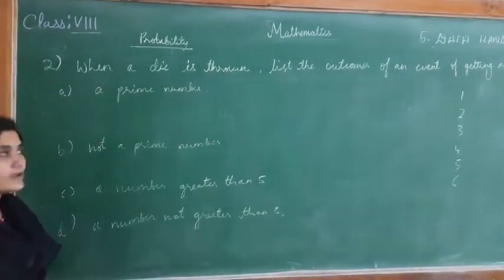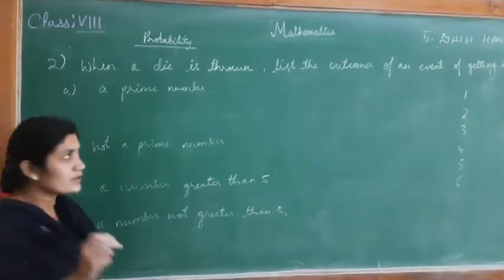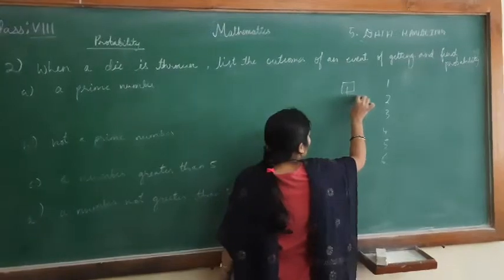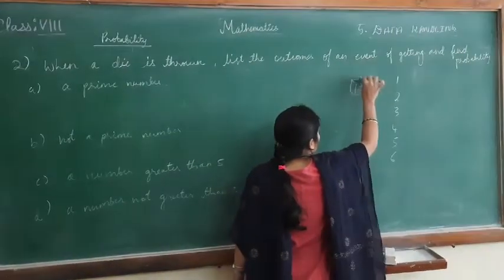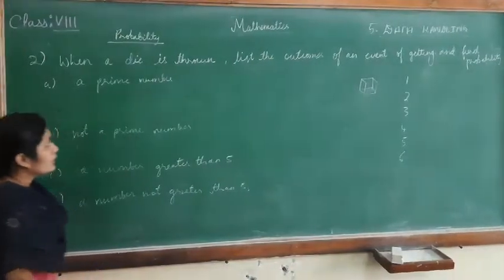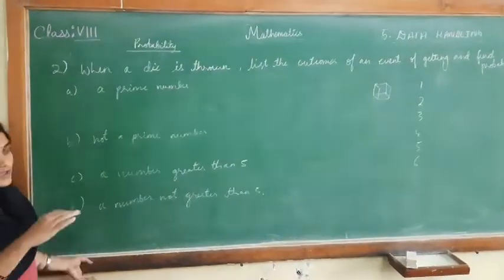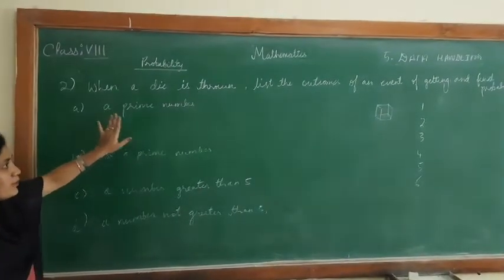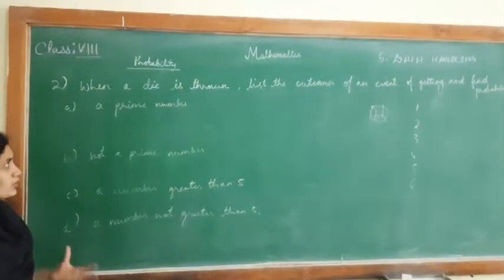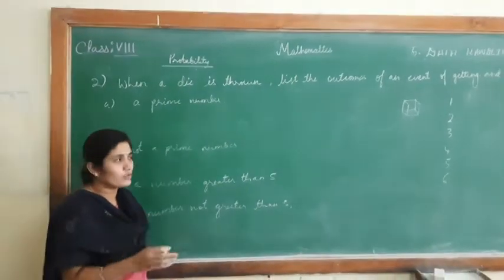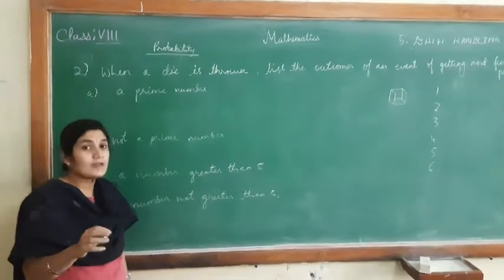So when you throw a die, children, we have 6 numbers in the die which is in the shape of a cube. This is a die which is used to play some of the games. And here we have 6 numbers, each face contains a number. So the possibility of a prime number, when you throw a die, you may get any number. You may get 1, 2, 3, 4, 5 or 6.